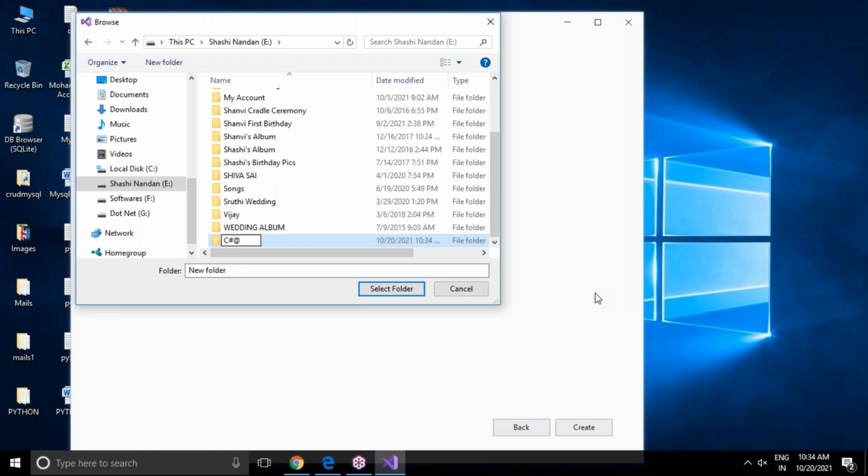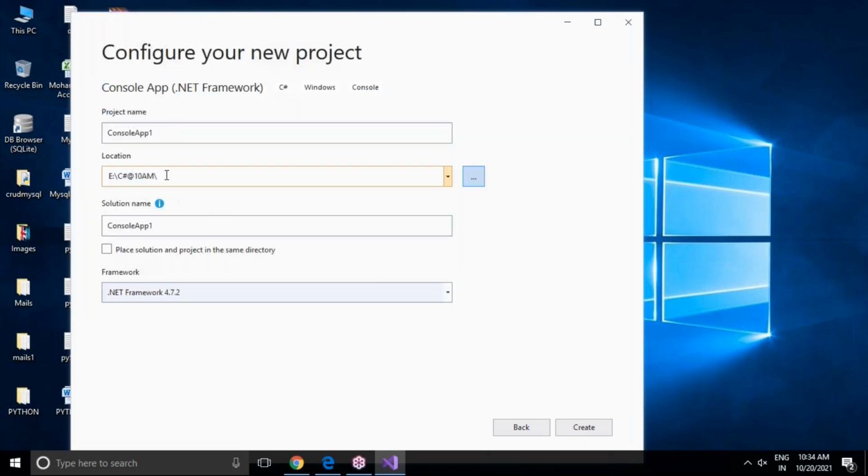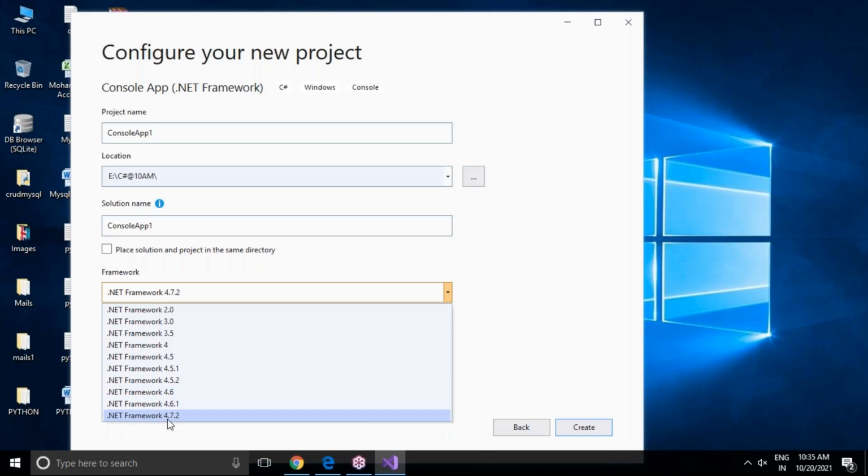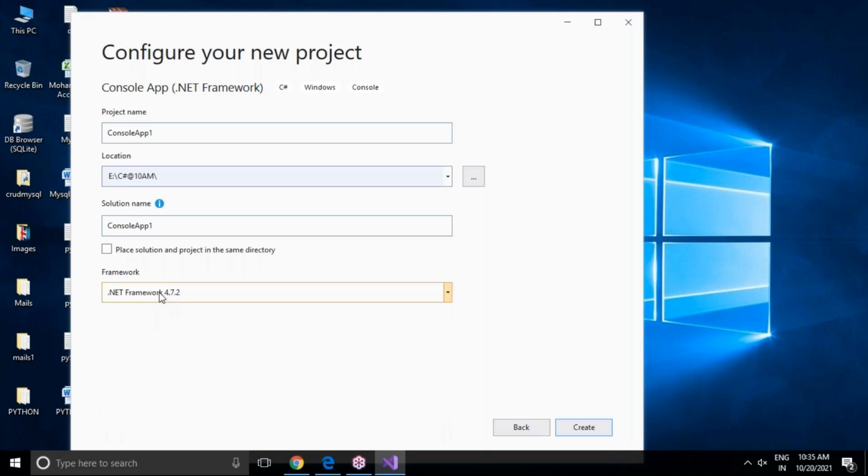C sharp at 10 a.m. I'm taking this as my folder name, and I'm selecting this folder. Let's click on OK. Now you can see the framework version, .NET Framework 4.7.2. There are so many versions. Yes, 4.7.2 is the latest version.